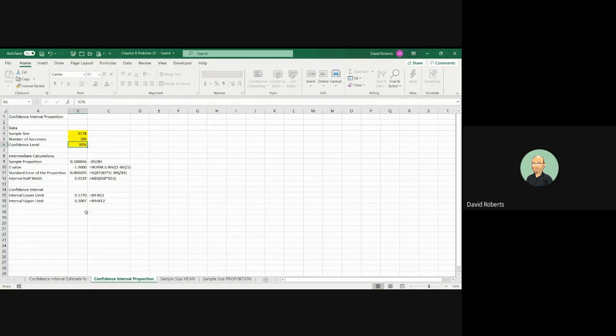So in this case, we have 17.7% as the lower limit, and basically 20% as the upper limit. So between those two numbers, I'm 95% sure that of online shoppers, almost 18% to 20% will shop online on a weekly basis. And that's how you interpret the results.